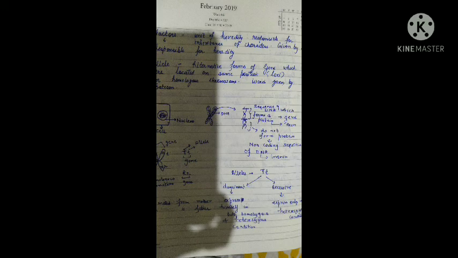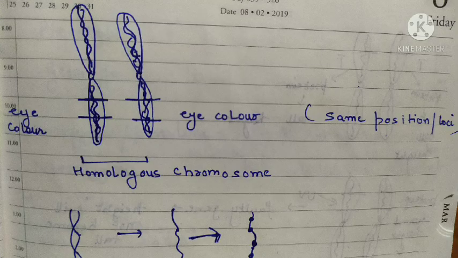Now the another term is allele. Allele is the different forms of genes. So the alleles determine the same character but to a different degree. And one thing you should know, they occupy the same position in both homologous chromosomes of a pair. And in normal condition, one form of this allele is dominant and the other one is recessive.